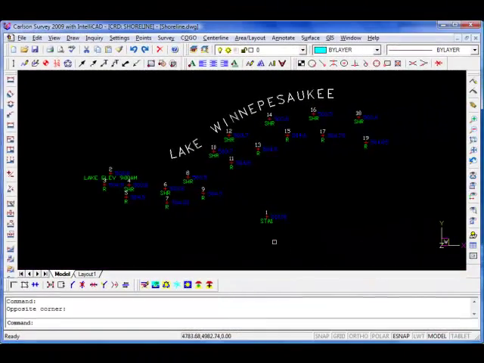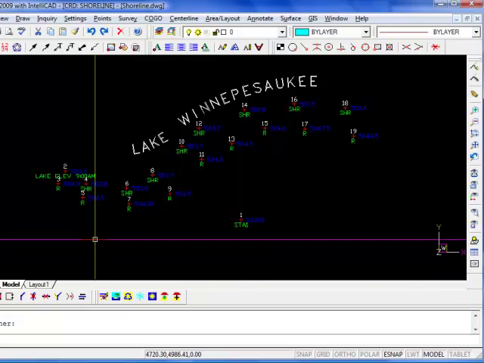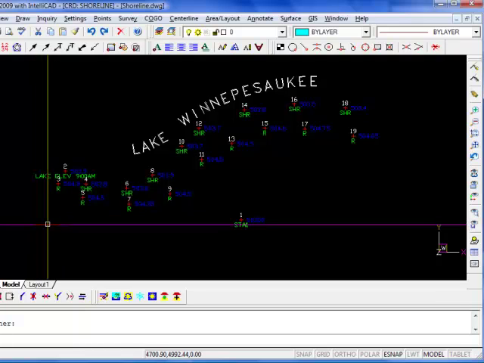In this tutorial, we're going to demonstrate a unique way to use Carlson's contouring feature. Oftentimes, you'll be required to show a shoreline that represents the full lake elevation or the full pond elevation that you're working with to establish a baseline for all of your building and septic system offsets. Well, how do you do that?